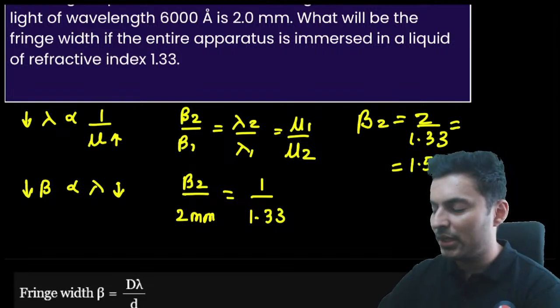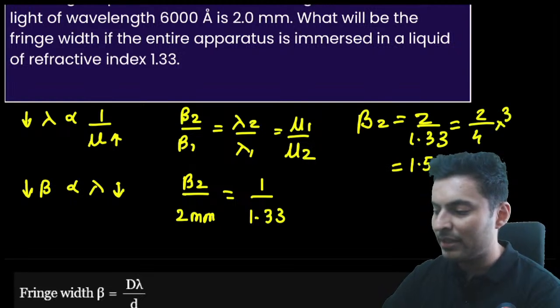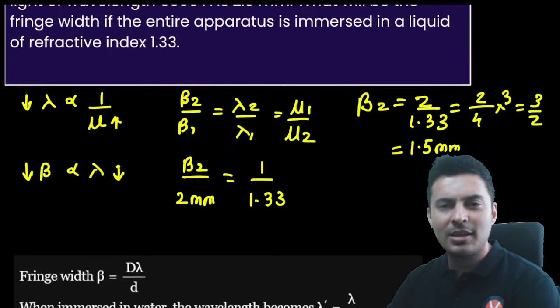If you want, you can do this: 1.33 is nothing but 4 by 3. So this will become 3 by 2, and 3 by 2 is 1.5.